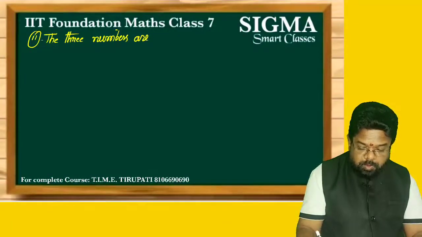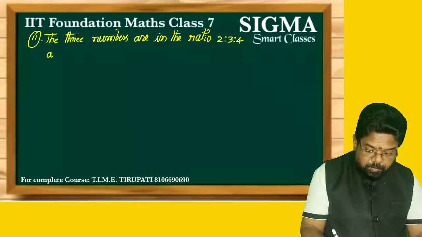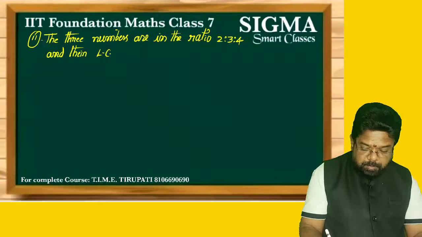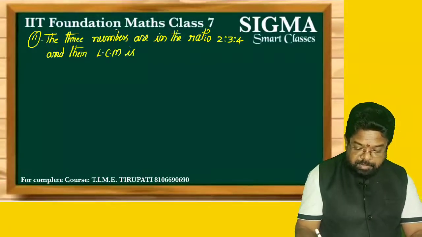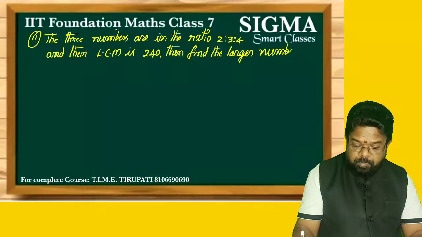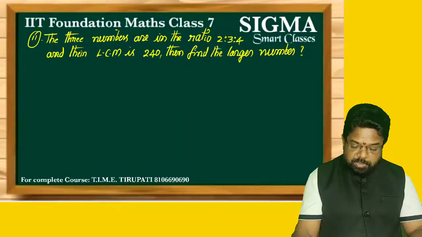The three numbers are in the ratio 2:3:4 and their LCM is 240, then find the larger number.